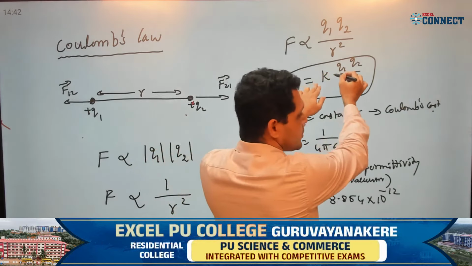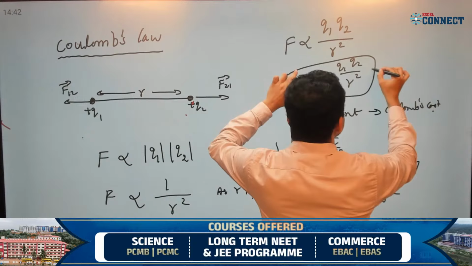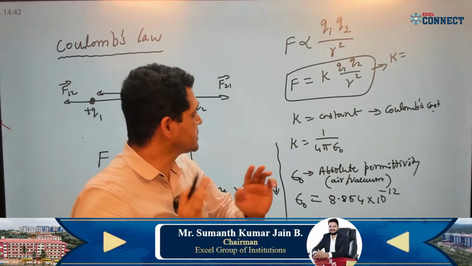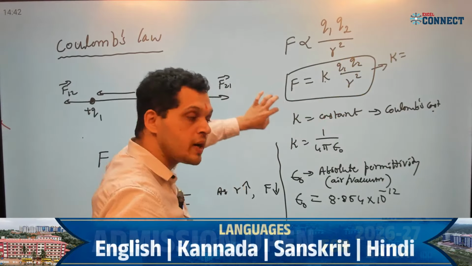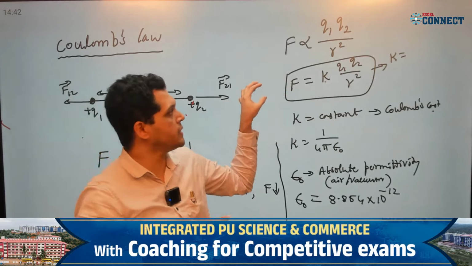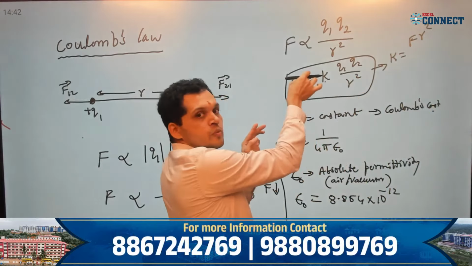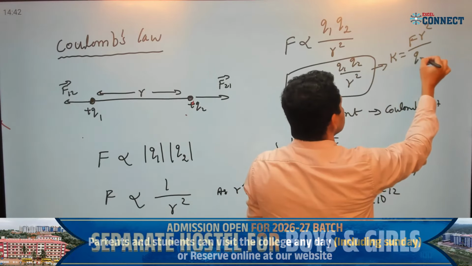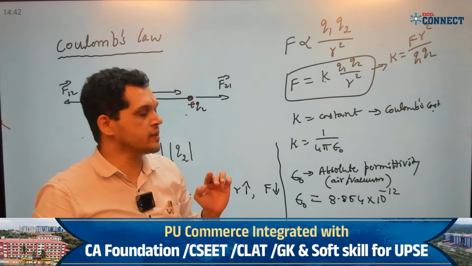How to get the unit of K? You take the unit of force. I will modify this equation as K equal to, students, hope you can understand, I have to bring Q1 Q2 and R square to the other side. If you take this to the left side, then how can I write it: F into R square divided by Q1 Q2, right? Correct? Hope you got this.